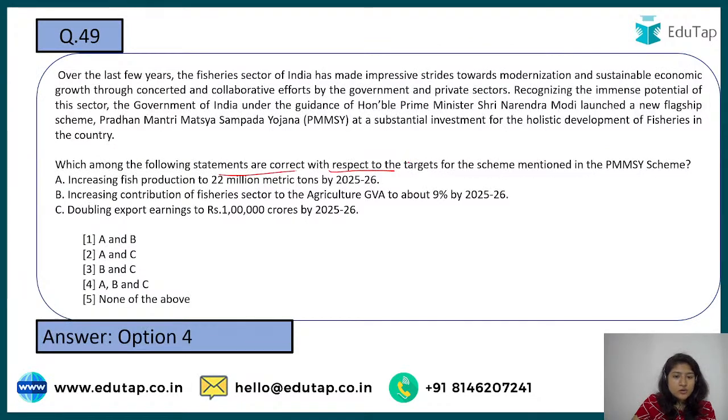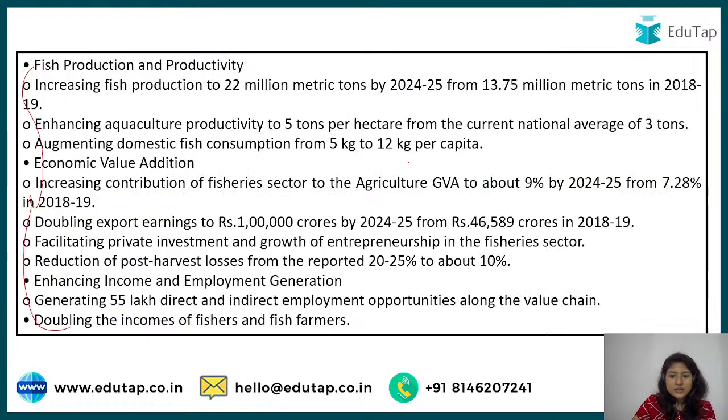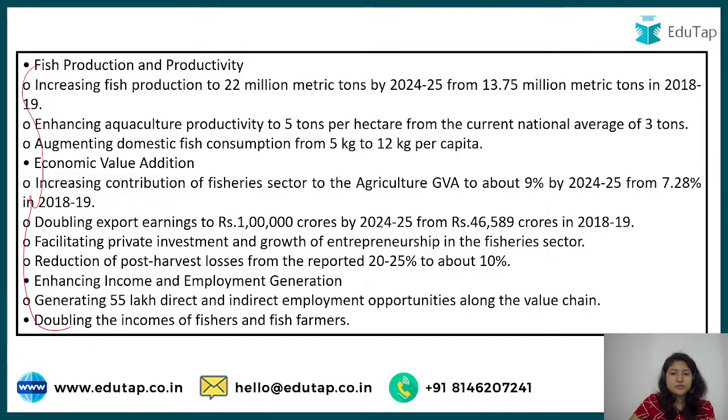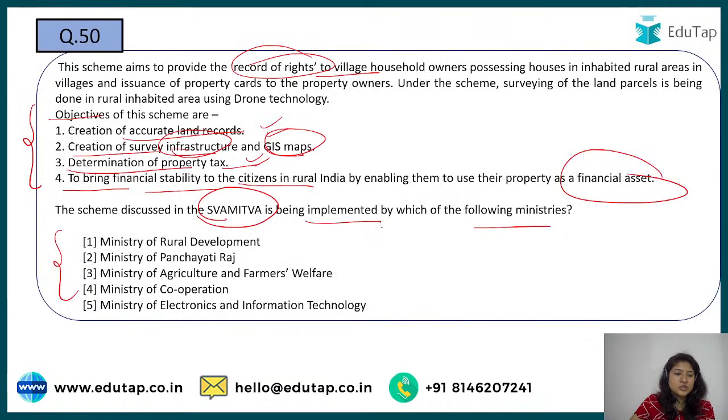So okay, you all are asking me to check your 49. Okay, so here we are talking about 24-25. So there is a difference in this particular year, right? So yes, that is why option number 5, none of the above, would be the right answer. I did not keep track of the years, that is why. Okay, I agree, option number 5 should be the right answer because of the years that have been mentioned in that.